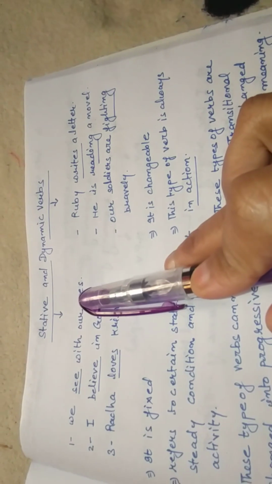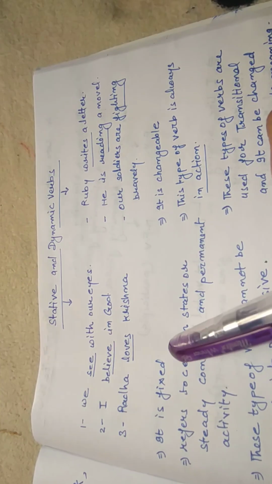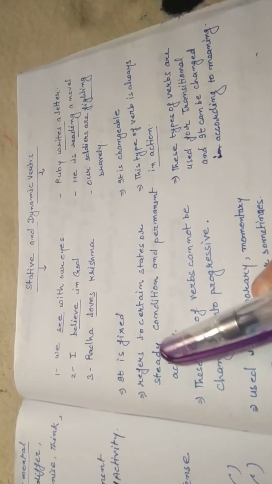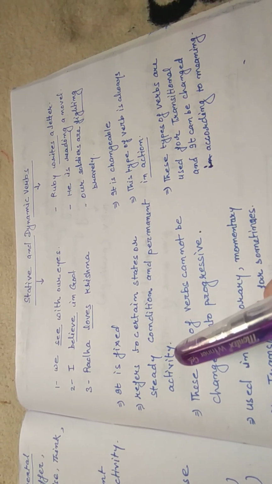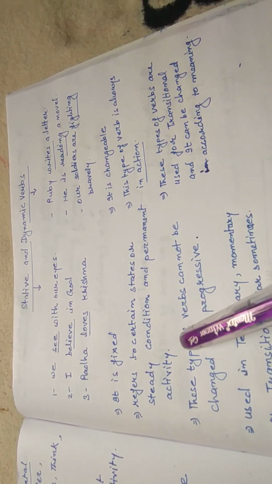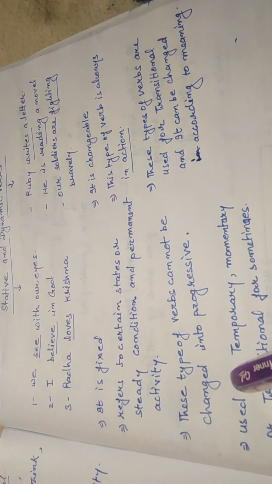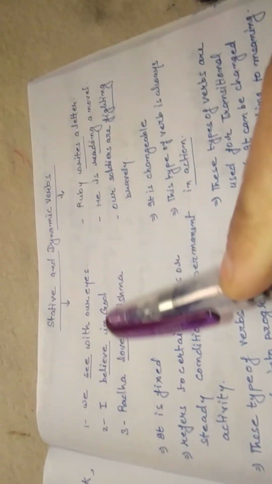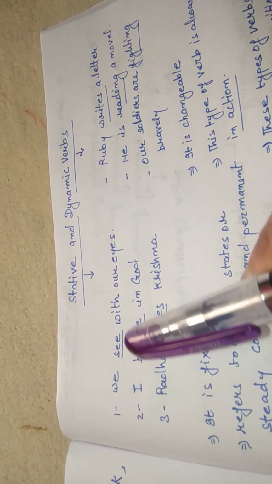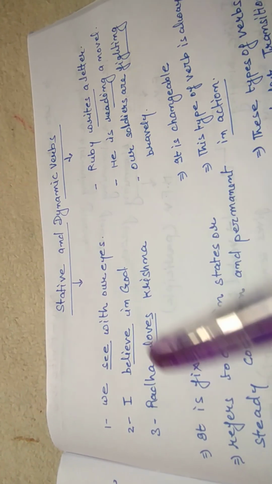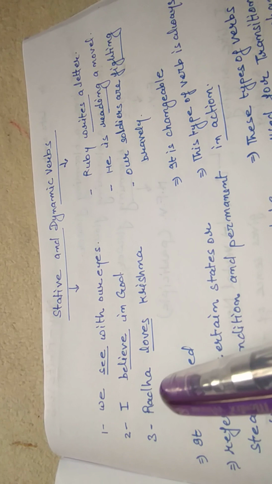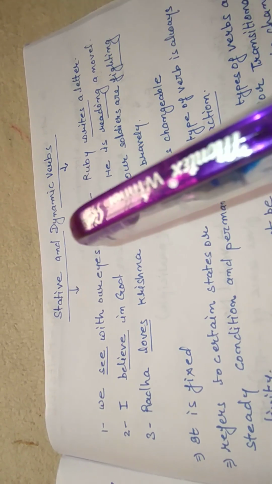A stative verb is fixed. It refers to a certain state or steady condition and permanent activity. These types of verb cannot be changed into progressive. See examples: We see with our eyes. I believe in God. Radha loves Krishna.